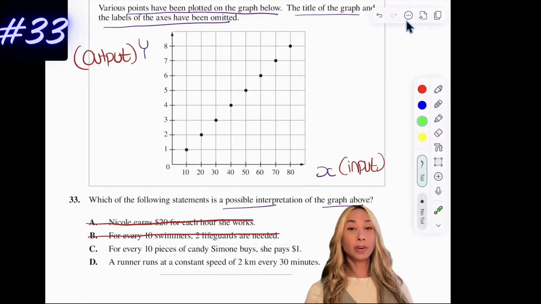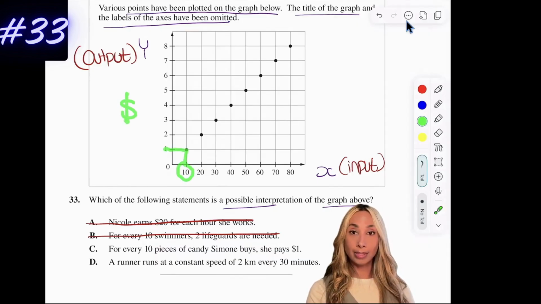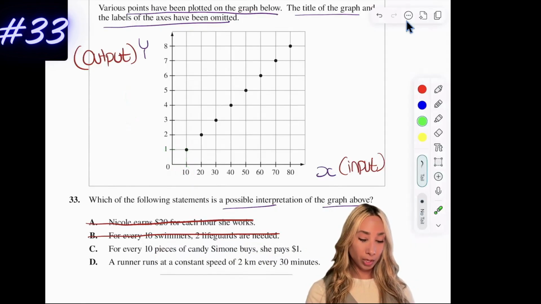For C, it says for every 10 pieces of candy Simone buys, she pays $1. Okay, 10 pieces of candy, she pays $1. And that would make sense because we said money often goes on this side, or what we're measuring. If I were to go with that scenario, I could double it. Well, if she bought 20 pieces of candy, then she would pay $2.